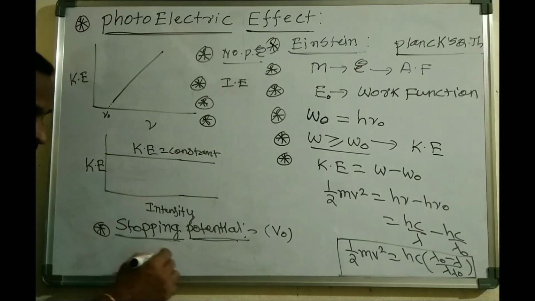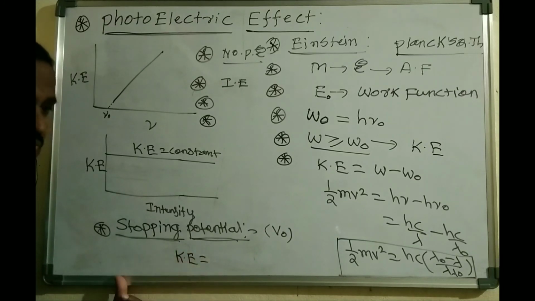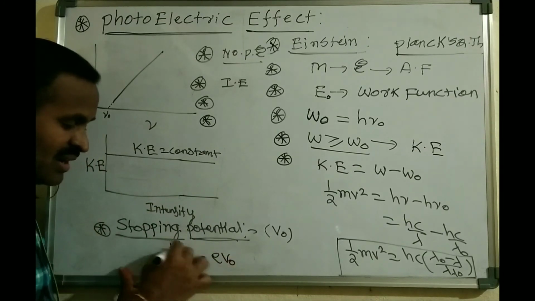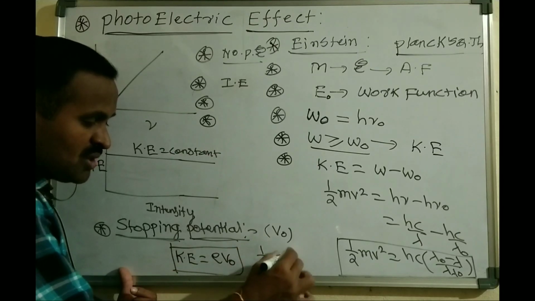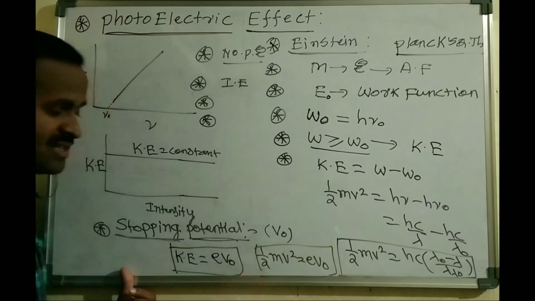The kinetic energy of the photoelectrons will always be equal to eV naught, or I can write the kinetic energy half mv square is equal to eV naught, where V naught is the stopping potential.